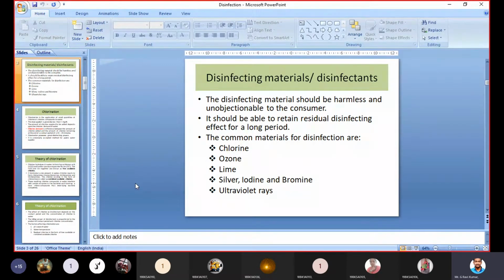But the material we are adding to water to kill the bacteria should not cause any harm, and it should not be objectionable to the consumer, meaning the people who are drinking that water. That is its primary objective. And it should be able to retain a residual disinfecting effect for a long period.